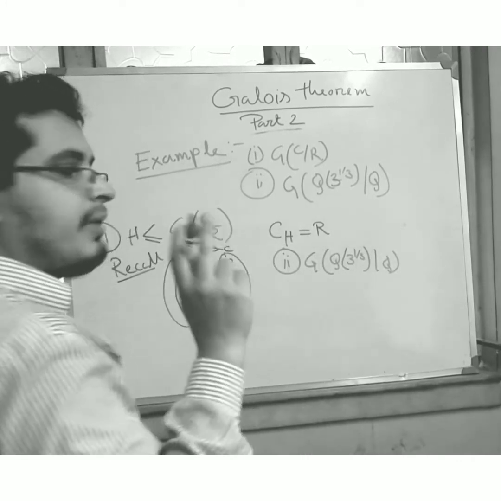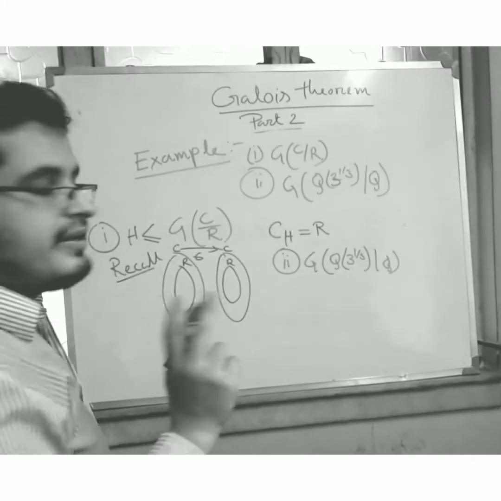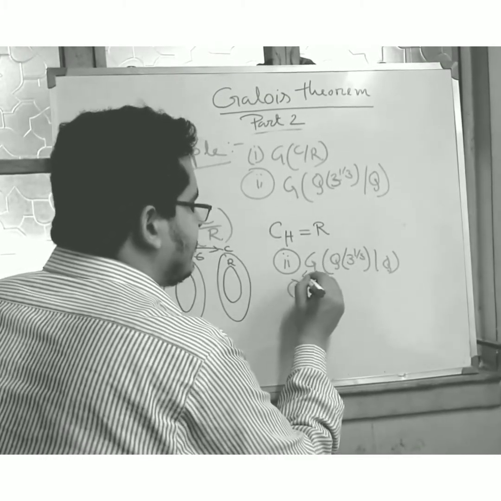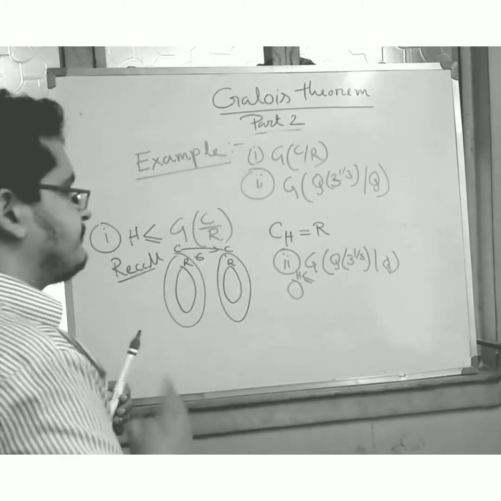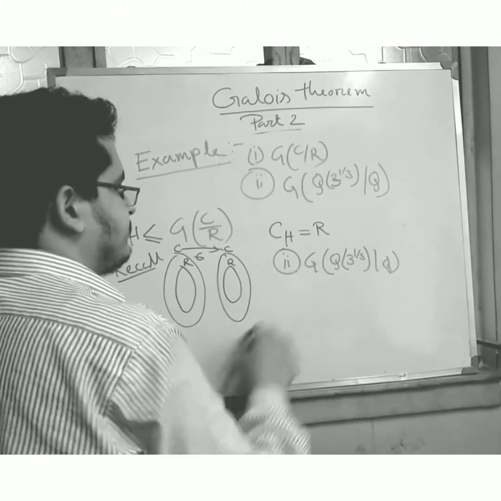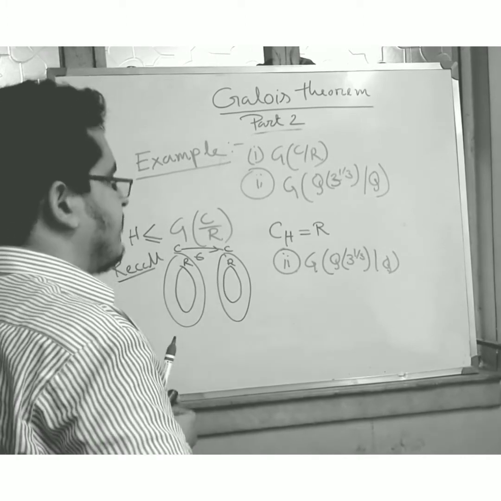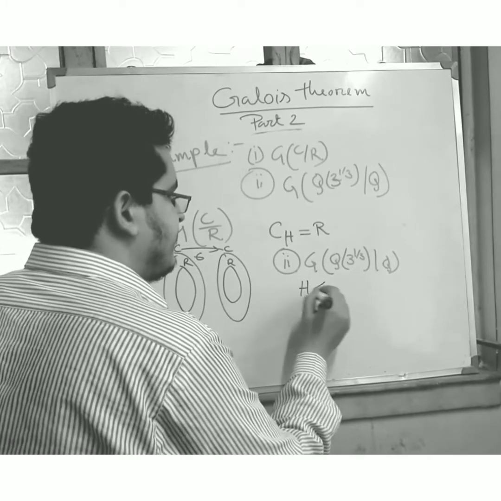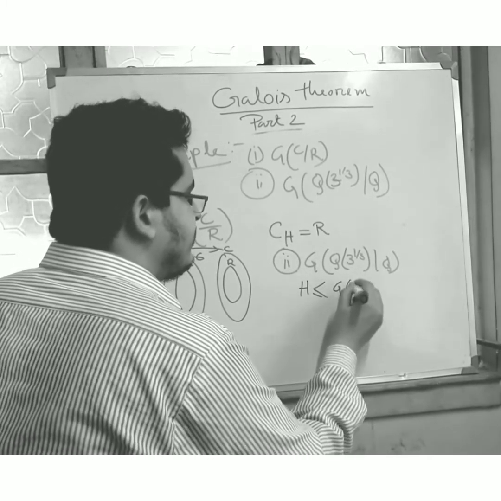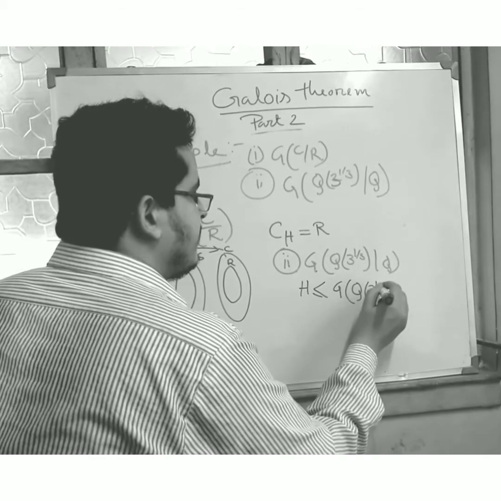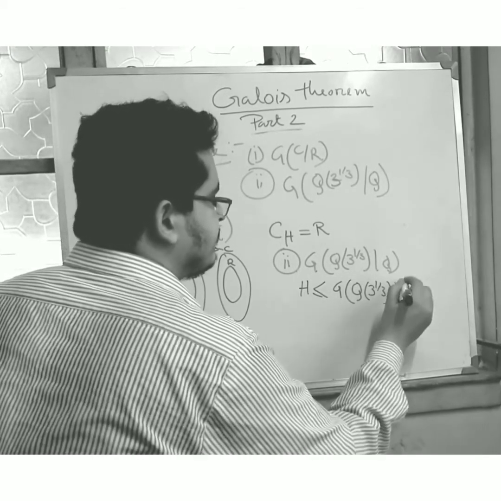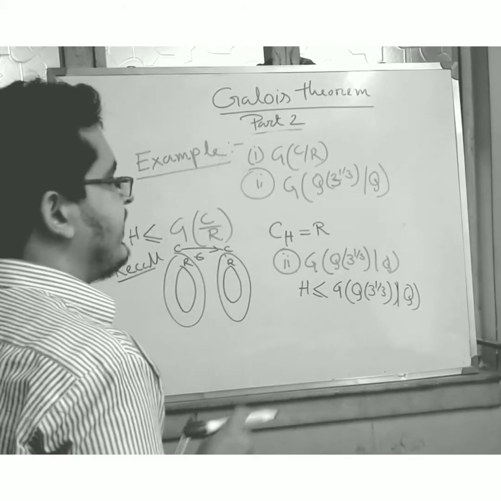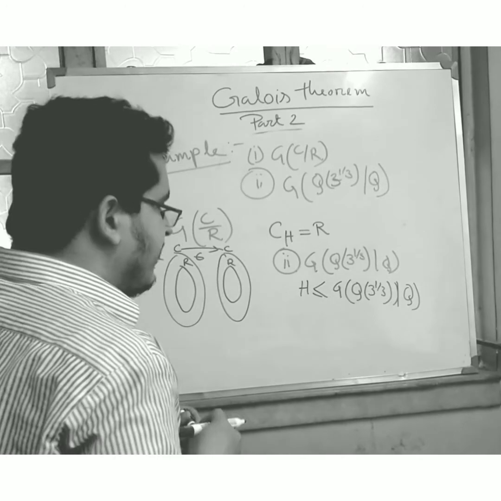We know, friends, that H is a subset of G(Q(3^(1/3))/Q).